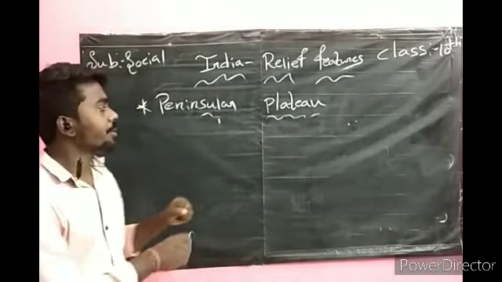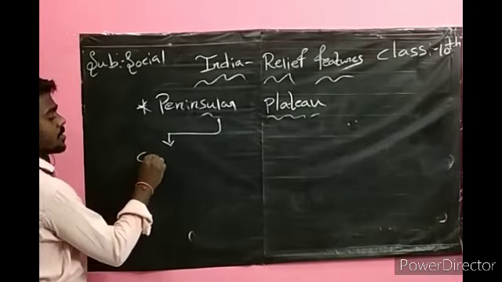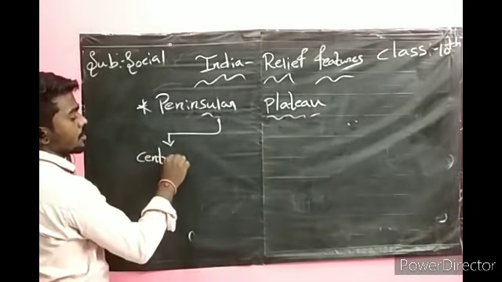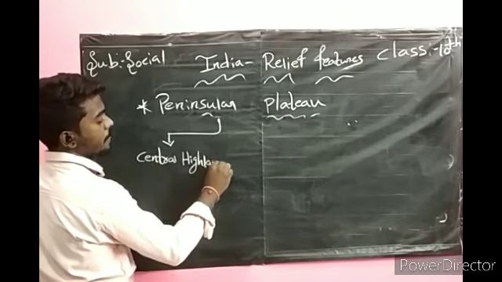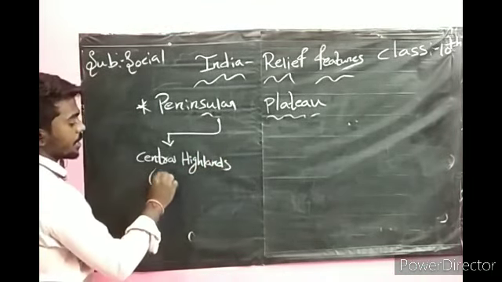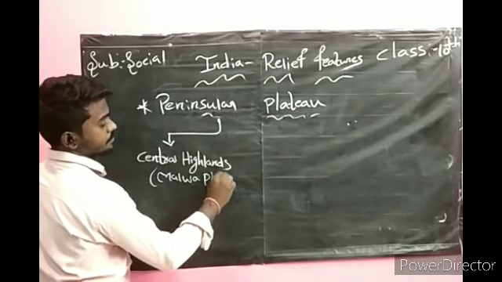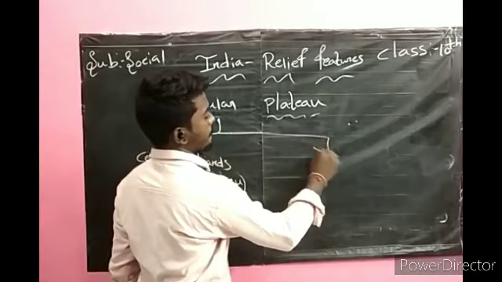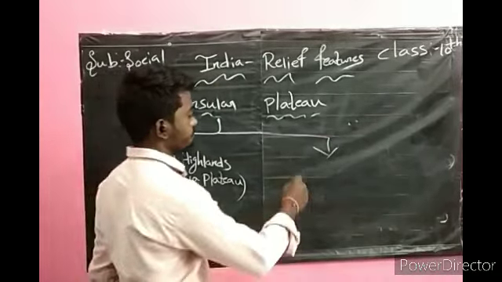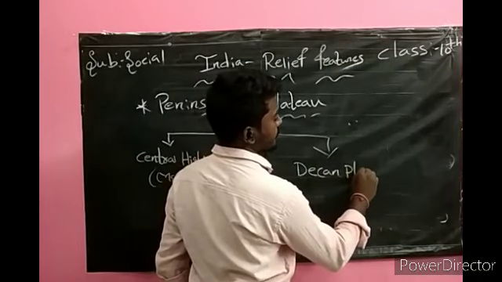The peninsular plateau is divided into two divisions. The first one is the Central Highlands, also called the Malwa Plateau, and the second is the Deccan Plateau.